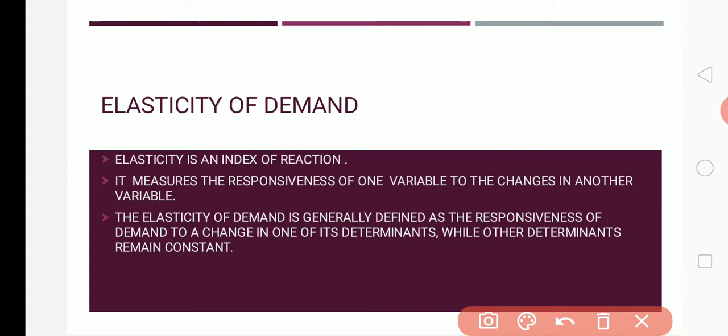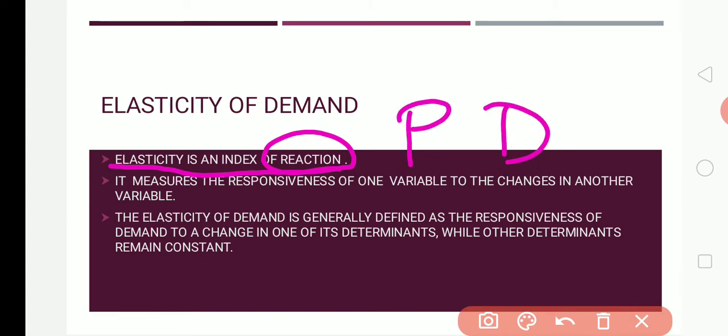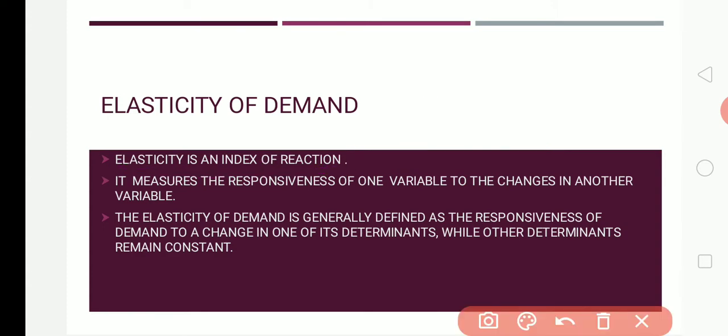Elasticity is an index of reaction. I told you when we pull the rubber band, it will expand, and when we push the rubber band, it will contract. So elasticity shows the reaction in the price and demand. If the price is more, what will be the response of the demand? Here it measures the responsiveness of one variable to the changes in another variable.